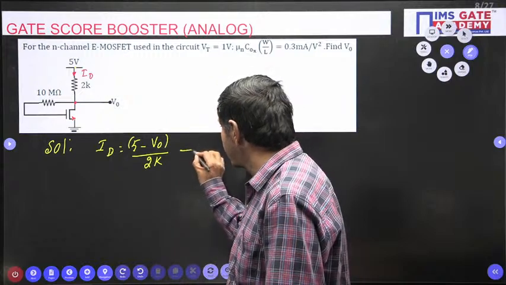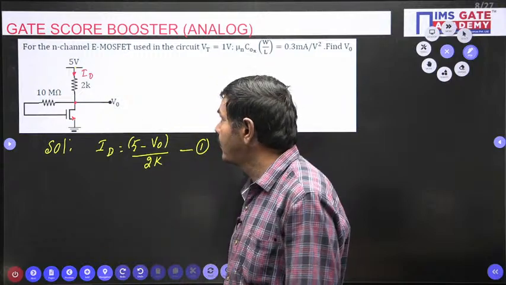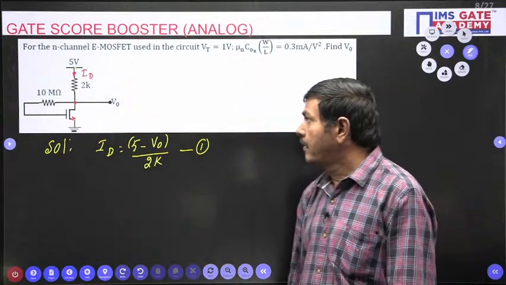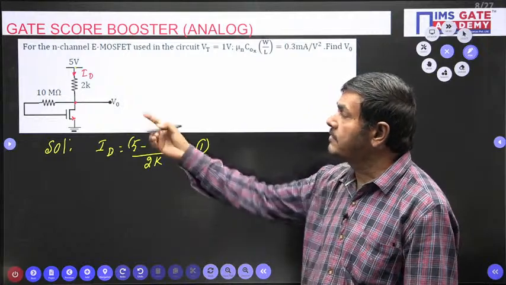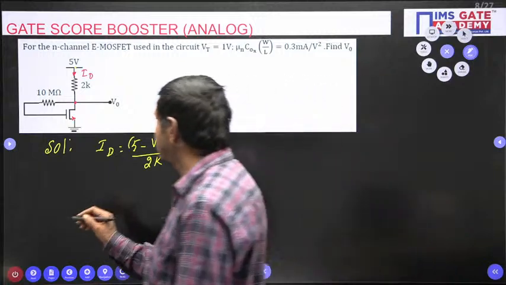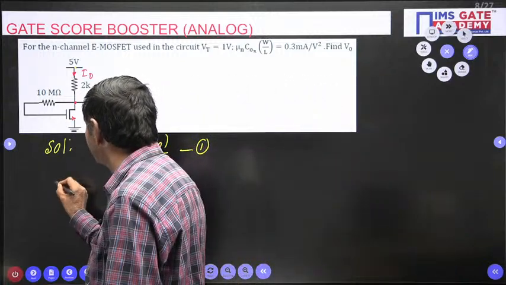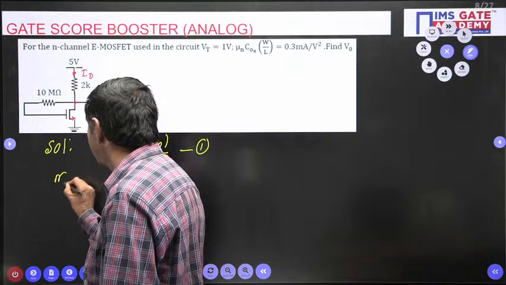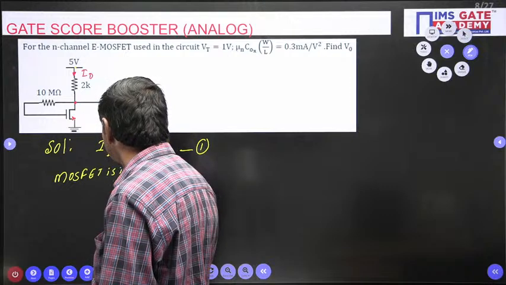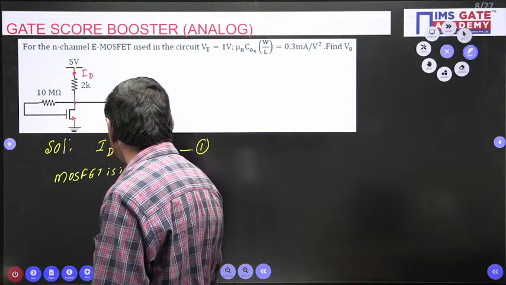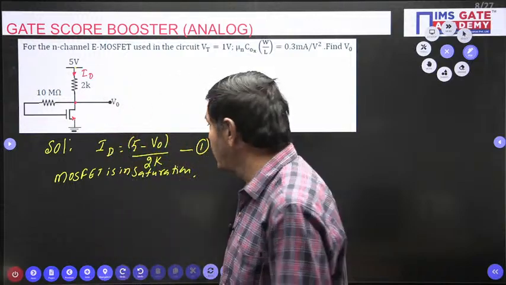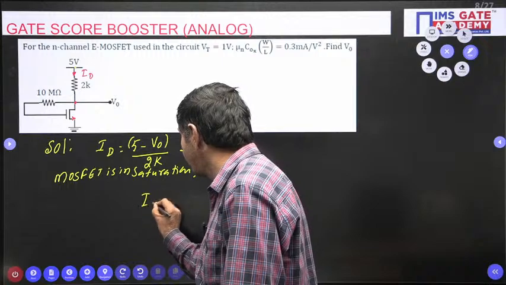This I want to take as equation number 1: (5 minus V naught) by 2K, just Ohm's law I apply. But I made an assumption that the MOSFET is in saturation. If it is in saturation, you can calculate the drain current by using this formula.